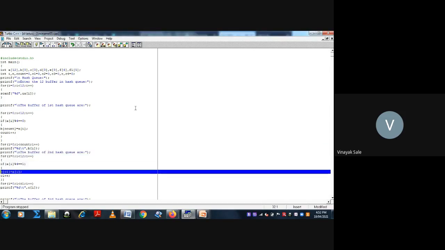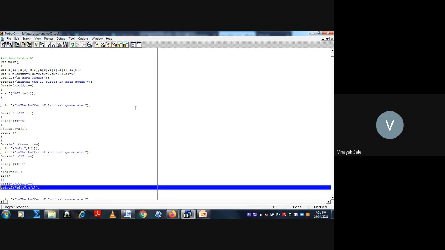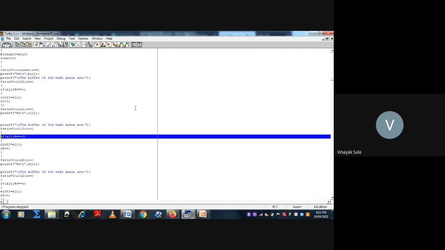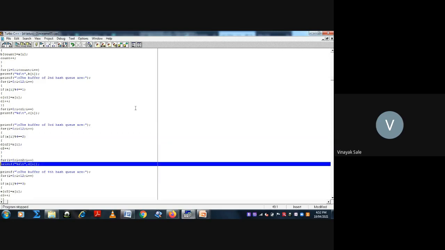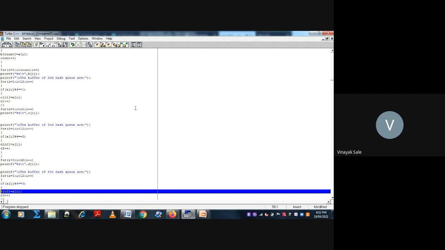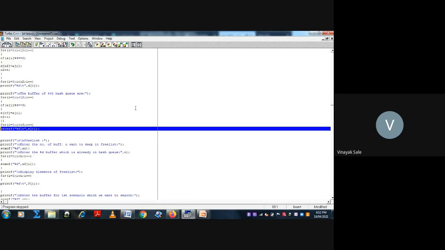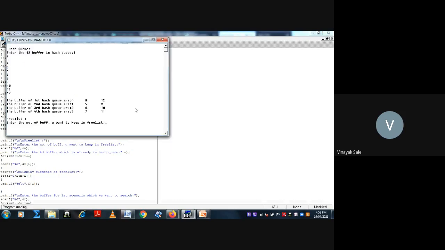For the second hash queue it will execute, then for the third hash queue, then for the fourth hash queue, and this is your output.